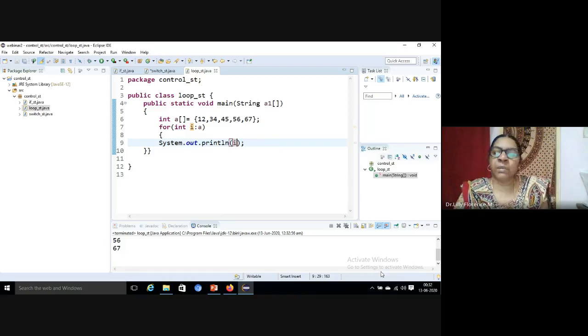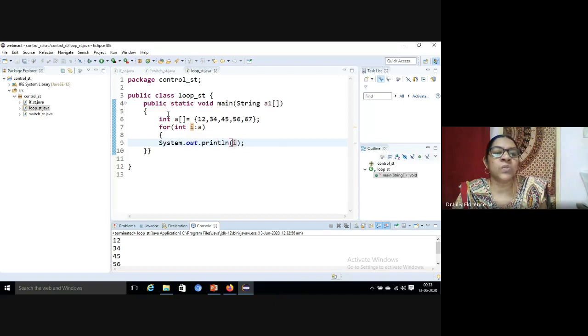See, the array elements will be printed one by one. So we can use for like this also for accessing arrays, the for each. In Python also we have for each that we can use like this. But here, without any conditions, without any increment, decrement, we can use the for loop for accessing array elements like this. So this is about the for loop in Java programming.